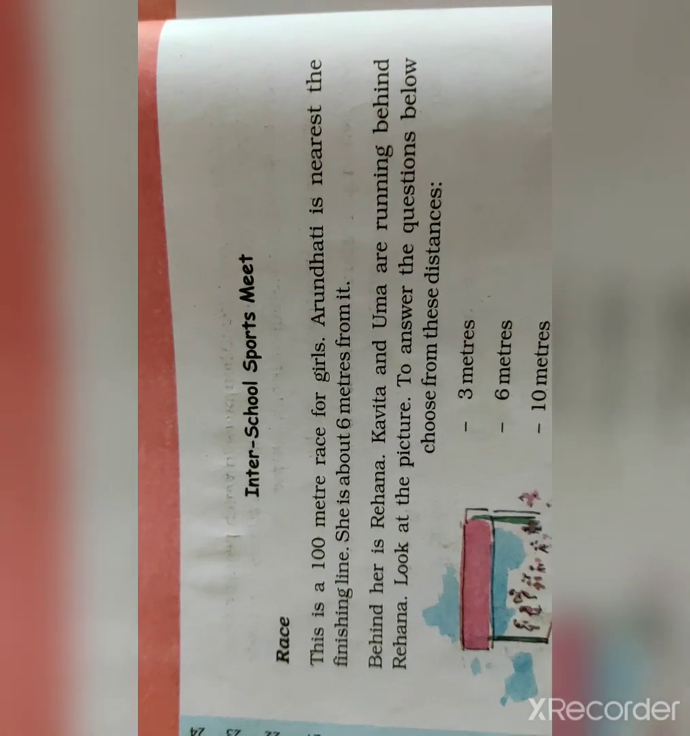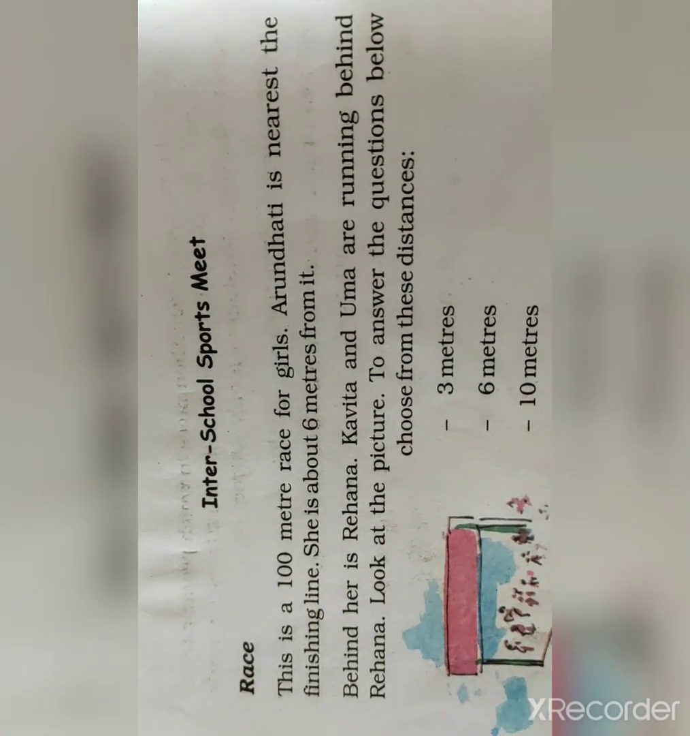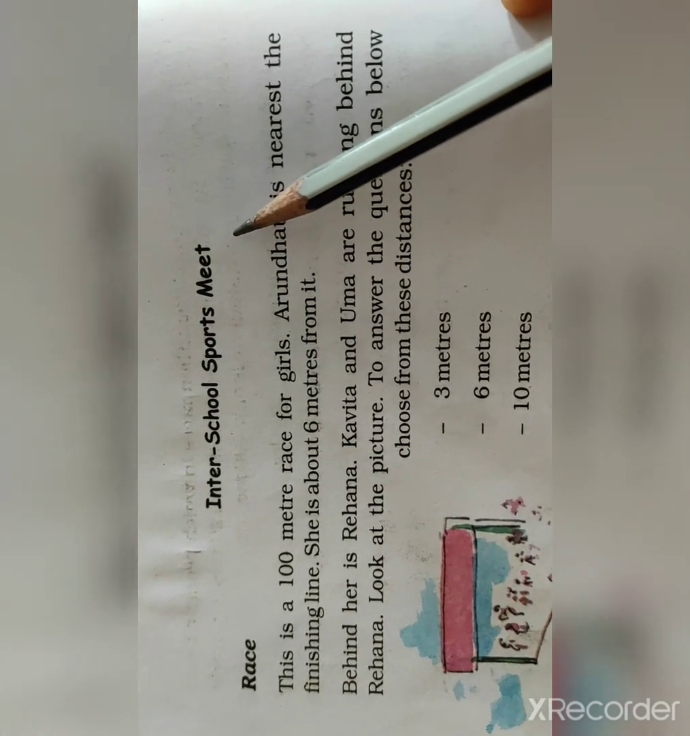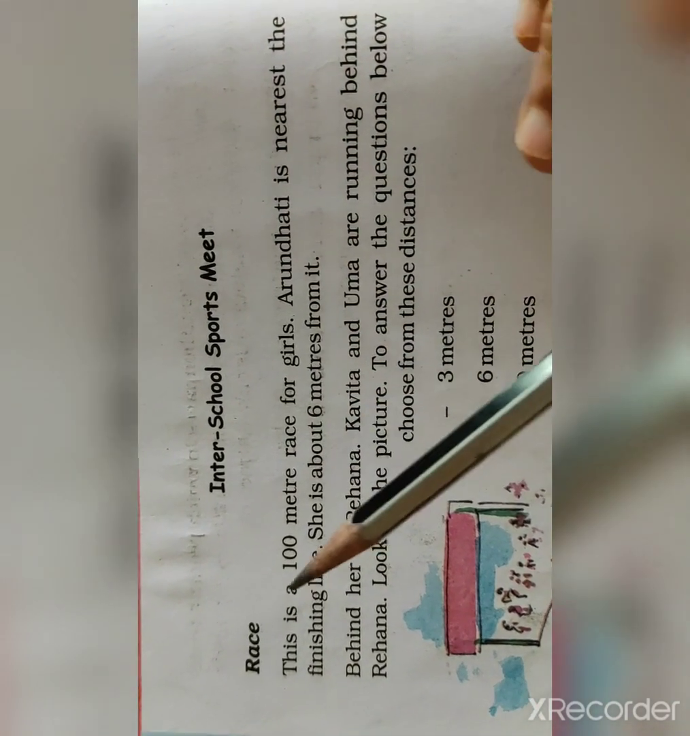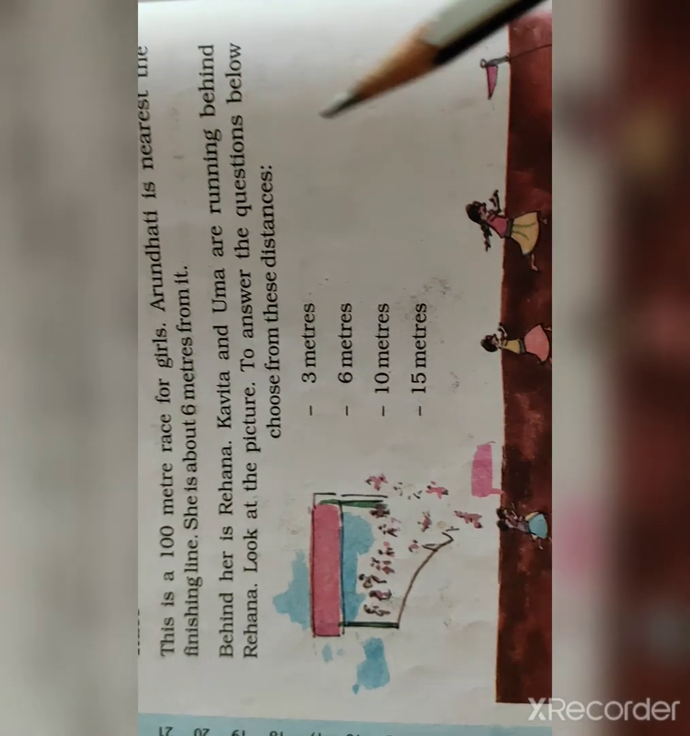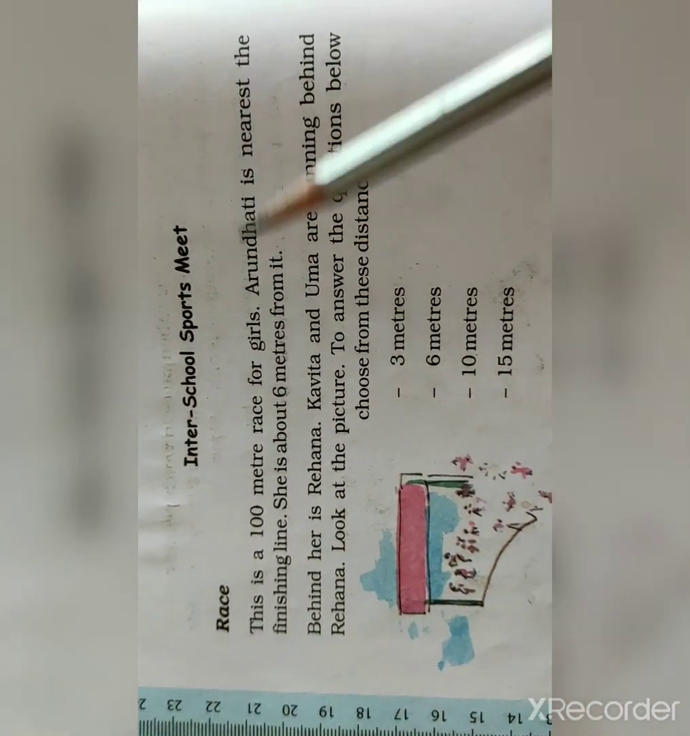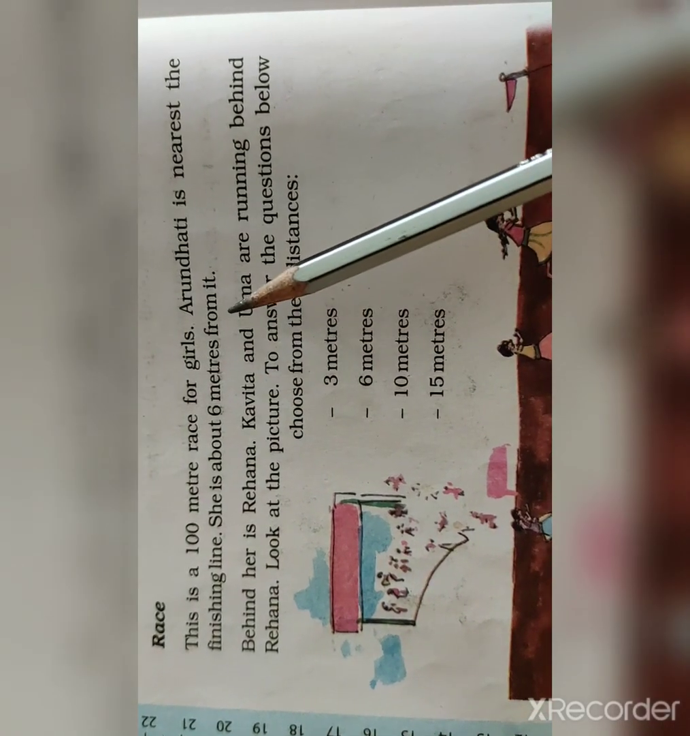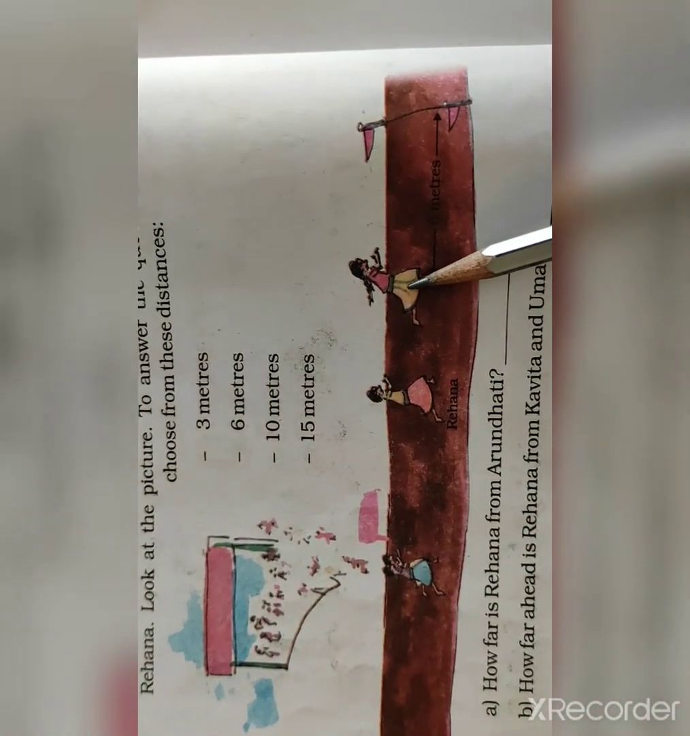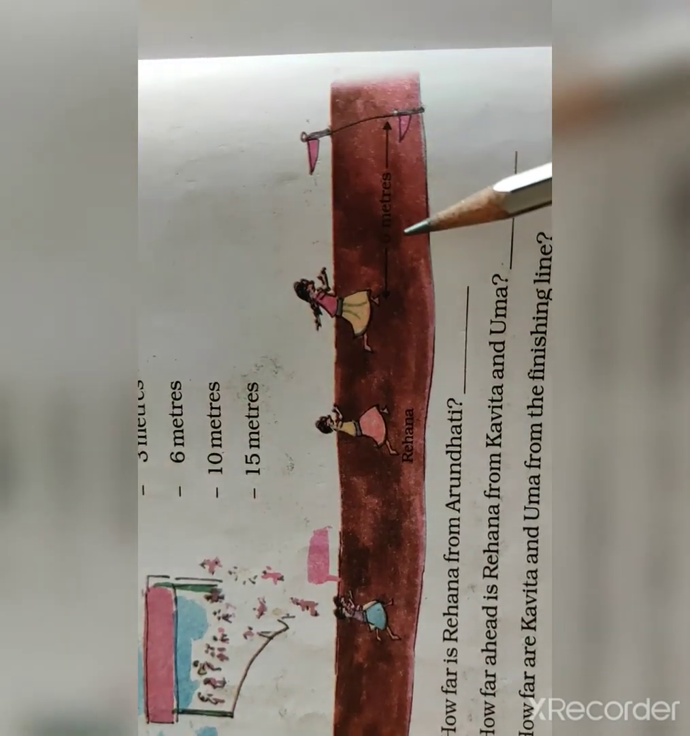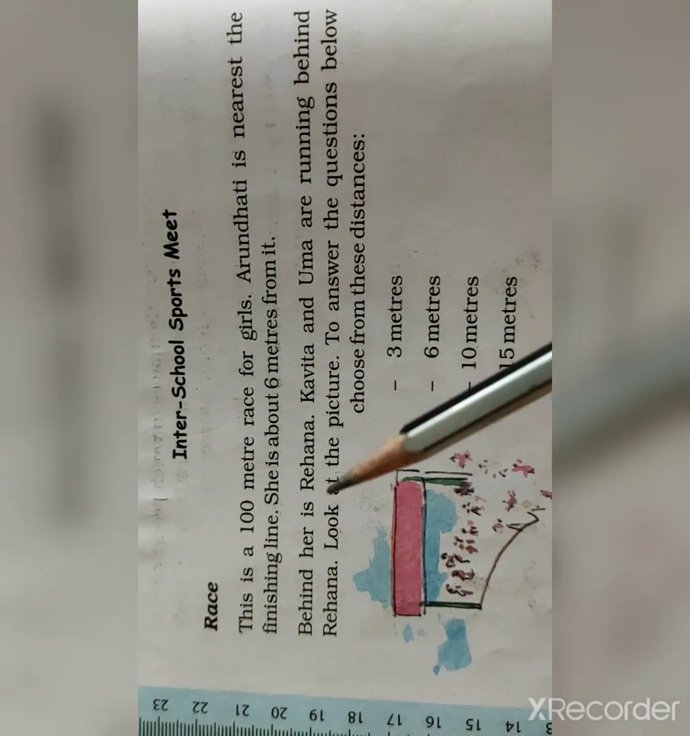Fourth standard students, let us start from page number 16, inter-school sports meet. Already we have taken this in online class. Race. This is a 100-meter race for girls. You can see Arundhati is nearest to the finishing line. She is about 6 meters from it. The distance between Arundhati and the last point is 6 meters.